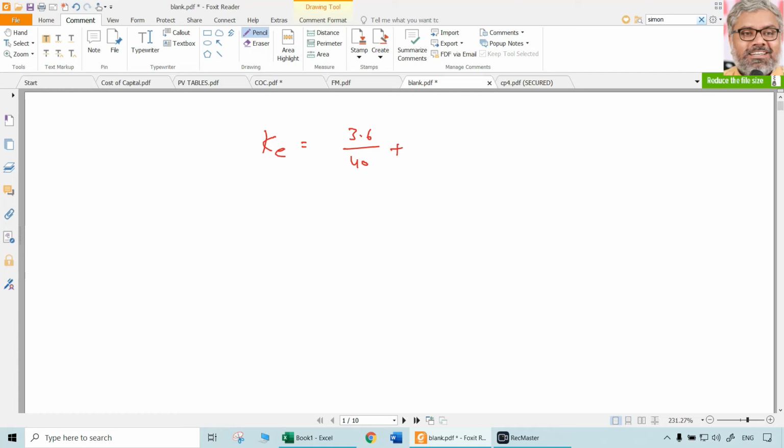Growth rate is 7%, which means 0.07. So 3.6 divided by 40 plus 0.07 comes to around 16% as KE. That is the cost of equity. That is one calculation done.